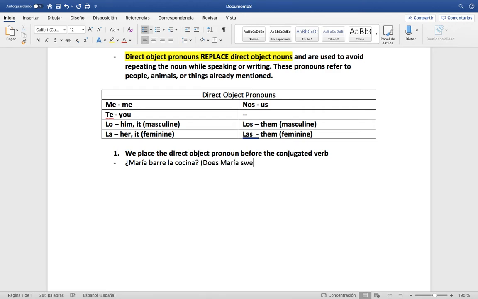Does María sweep the kitchen? So, look at this. In this case, la cocina is referring to what? This is a direct object noun.